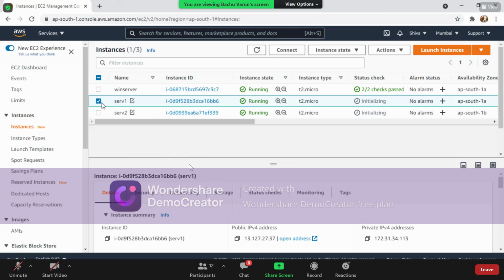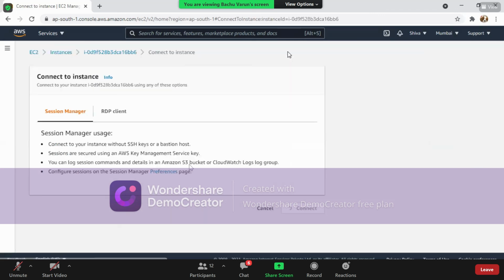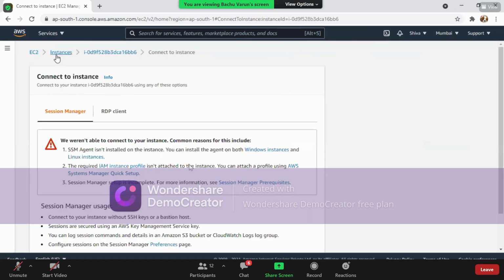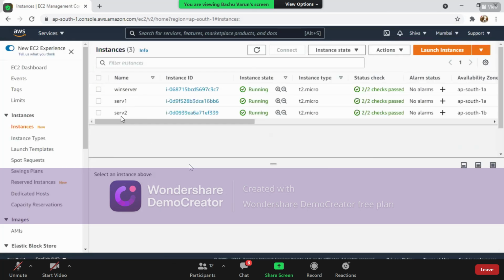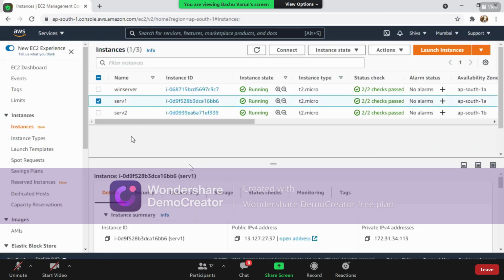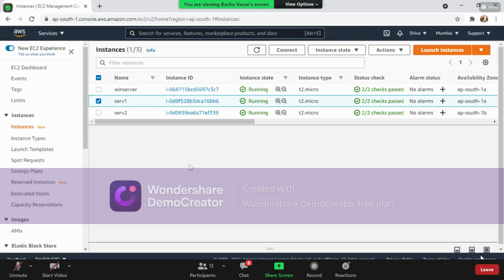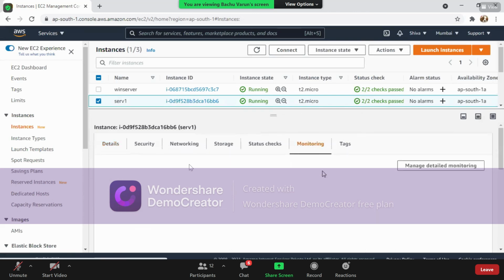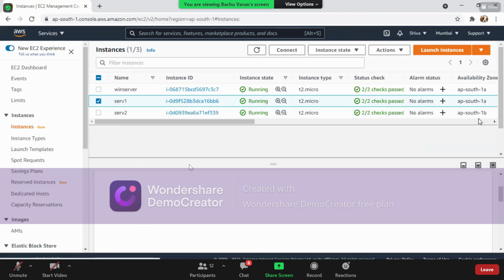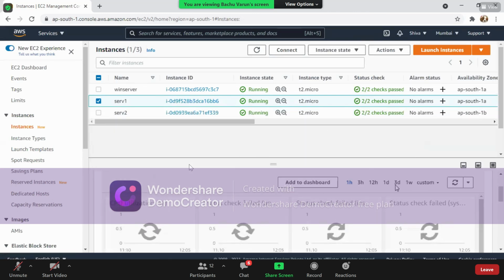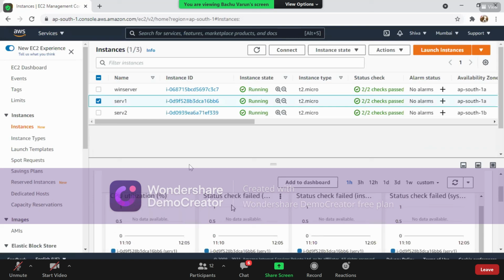So I'm going to log in to this particular machine now. I have selected server one and clicked on the connect option. But before connecting, I'd like to show you something else. In this server one, we have an option called monitoring. Here we can see the CPU utilization.